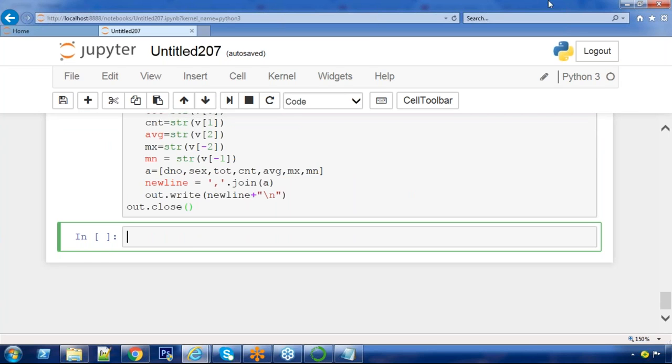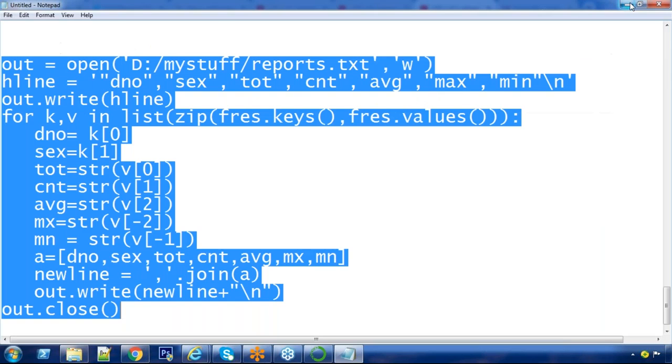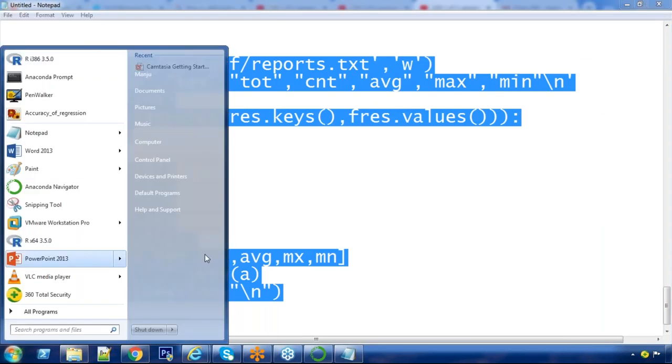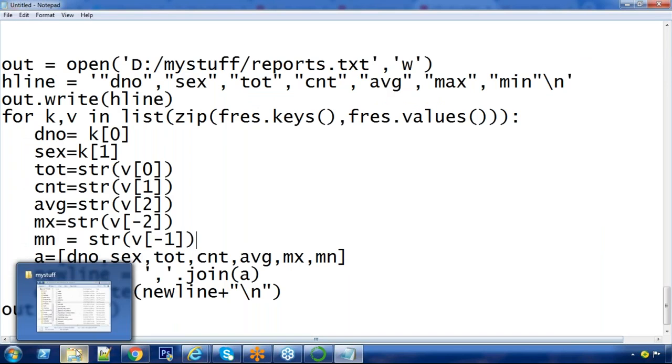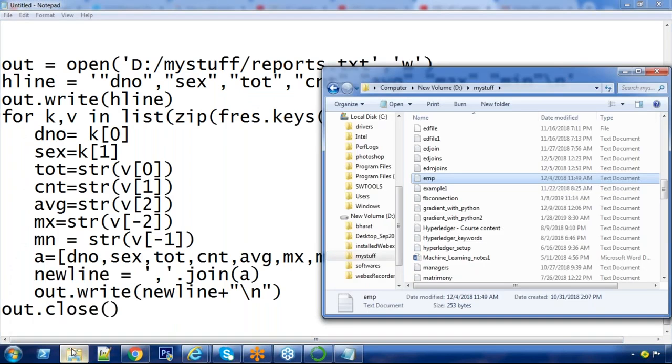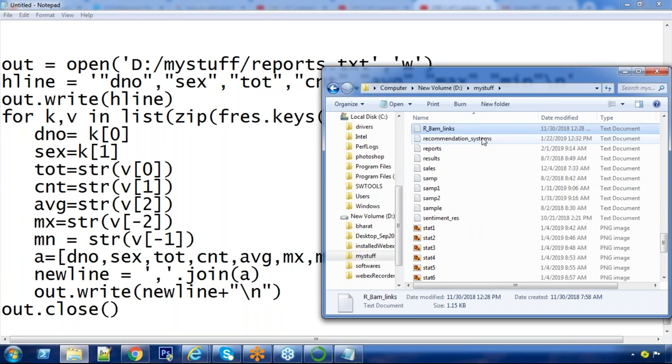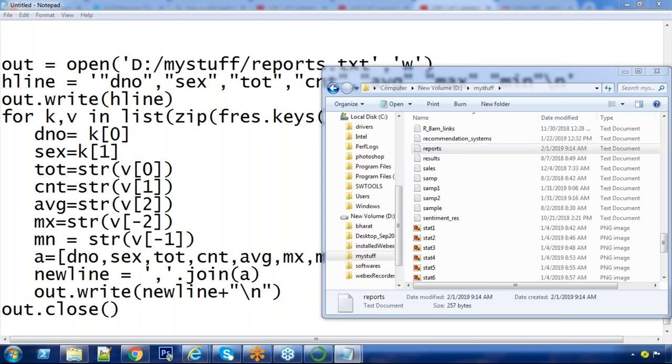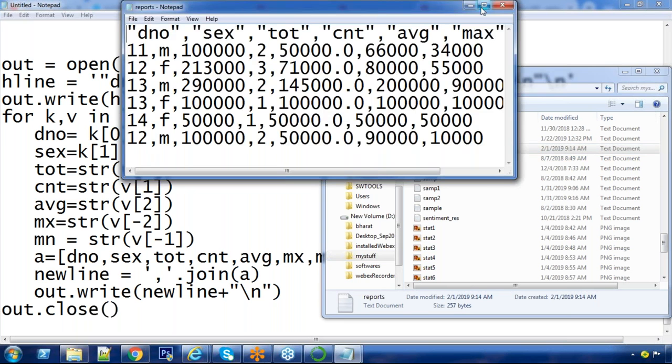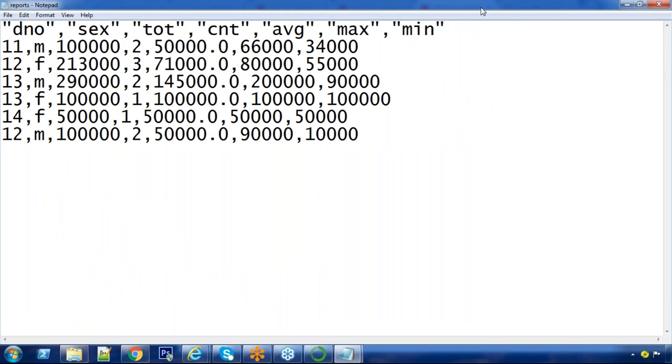Where is our file? Let's see. I think it's in my stuff, right? Reports. This is our file. Just check this file content. Same thing we are expecting or not. Whatever data we've processed is now available in the file.